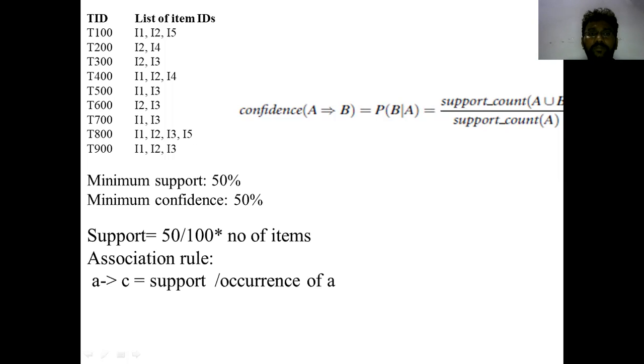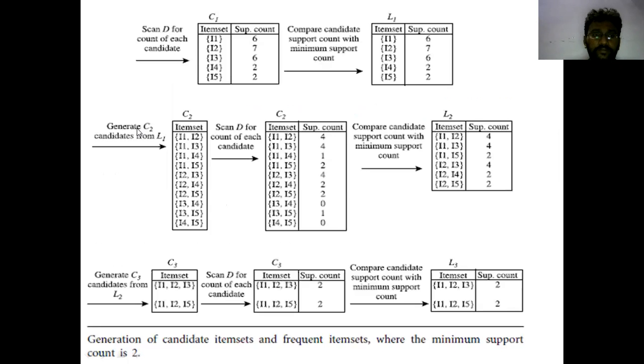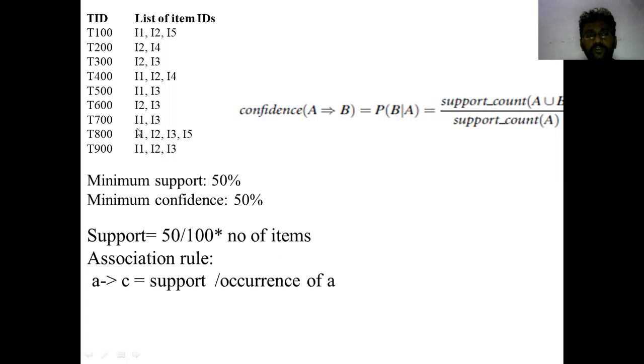If an itemset meets the minimum confidence of 50%, keep that itemset, and if it is below the confidence level of 50%, you have to remove it. The formula for confidence is: confidence(A implies B) = P(B|A) = support count of (A union B) divided by support count of A. So for support count, the minimum percentage is 50% within the association rules.